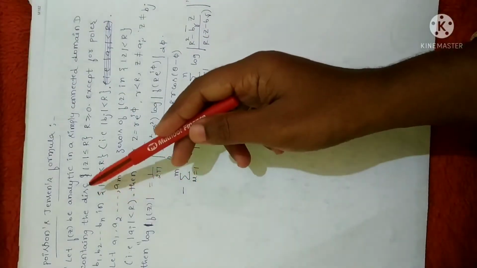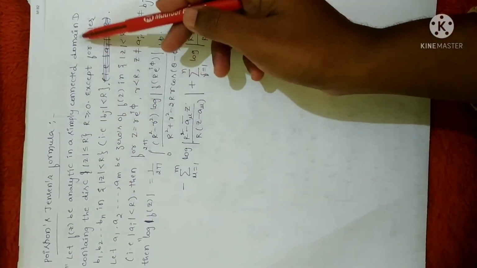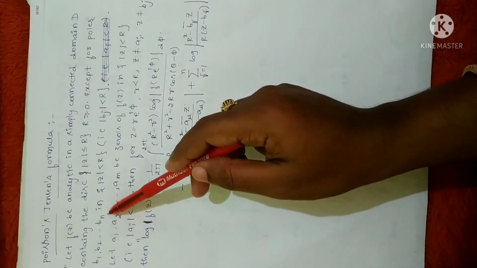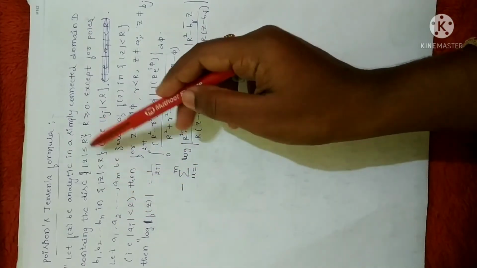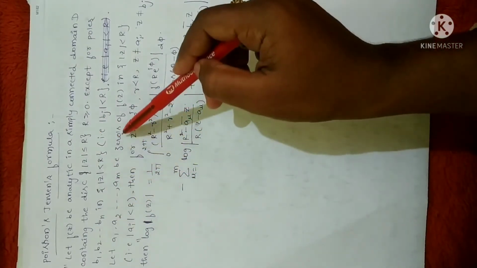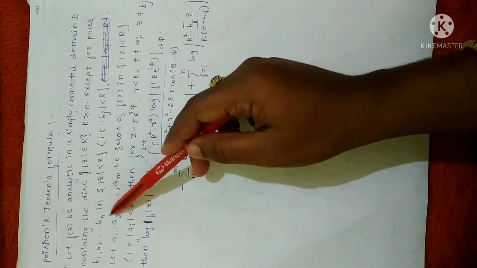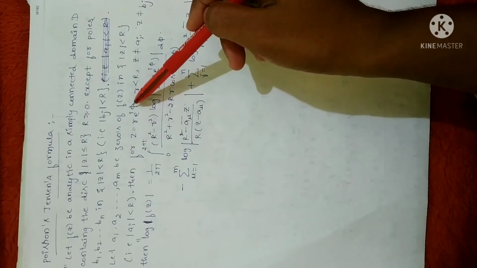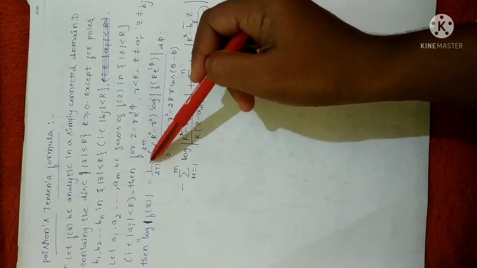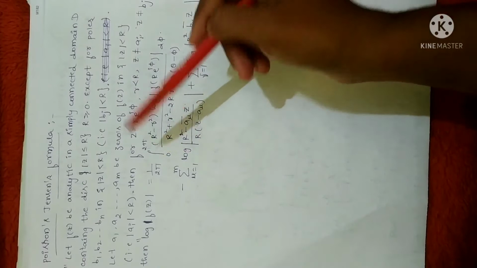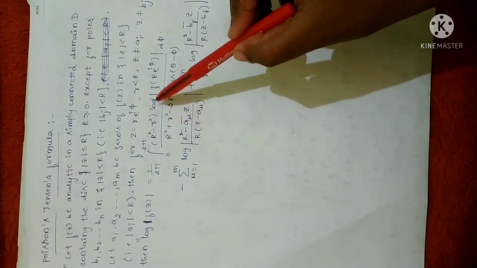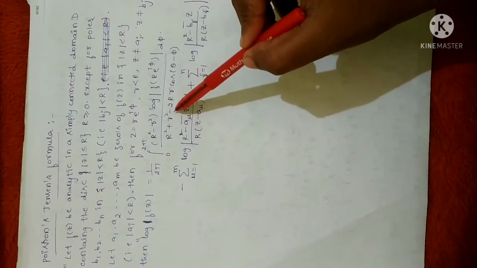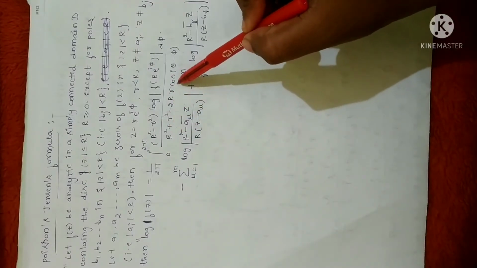So here is the statement. If f of z is analytic in a simply connected domain D containing this disk except for poles b1, b2, ..., bn, so these are the poles in this disk mod z less than R, and a1, a2, ..., am are zeros. Here the a's are zeros and the b's are poles. Then we can say for z equal to r into e power of i phi, log of f of z can be expressed as 1 by 2 pi integral from 0 to 2 pi of capital R square minus small r square, of log of f of R into e power of i phi, divided by capital R square minus 2 capital R small r cos of theta minus phi plus small r square.